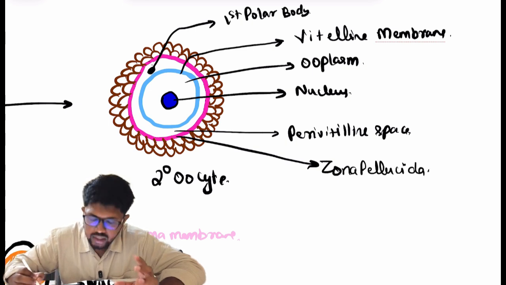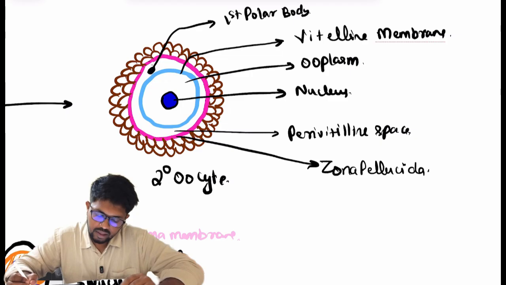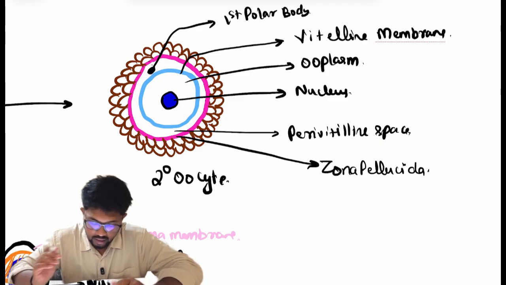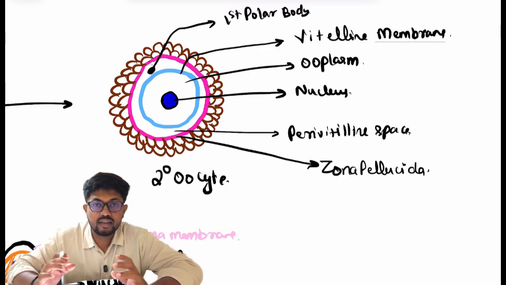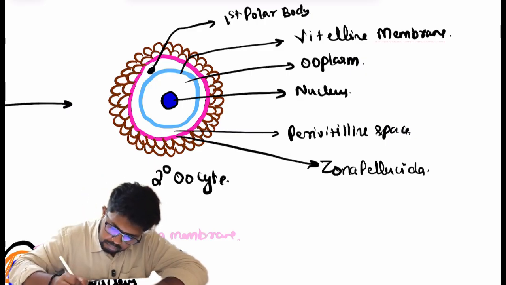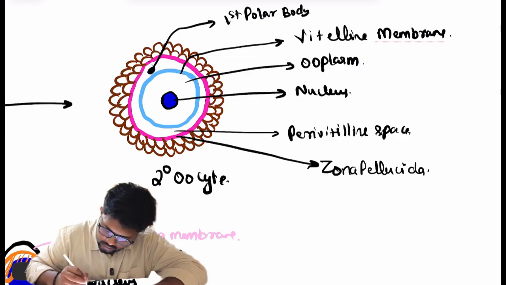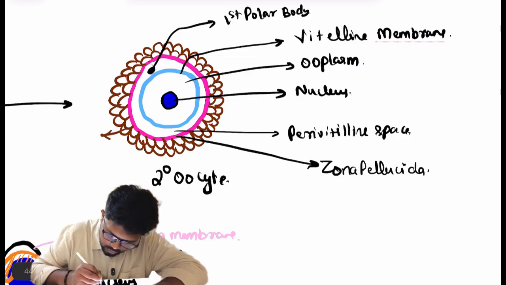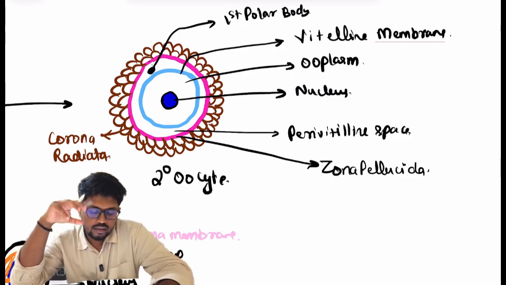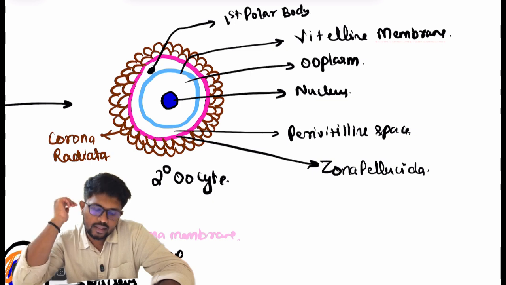And this glycoprotein-rich striated membrane will be formed by the oocyte and the follicular cells present outside. So that will synthesize this zona pellucida. And outer to this, radially present follicular cells are called the corona radiata. So seeing this, you can say the nucleus of the secondary oocyte is protected by three barriers.